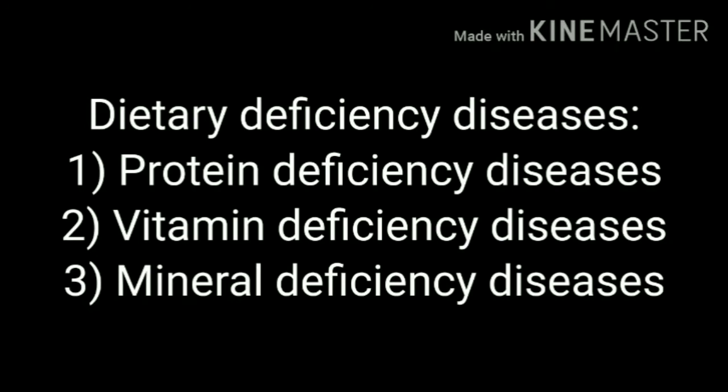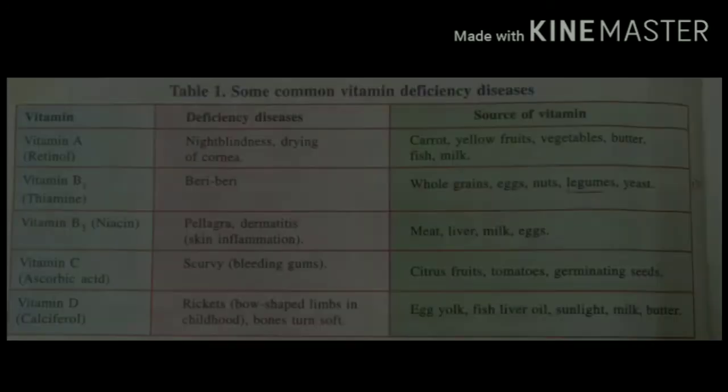The second type of dietary disease is vitamin deficiency disease. In this kind of disease, the diet lacks nutrients like vitamins. The third and the last type of dietary disease is mineral deficiency disease. In this type of disease, the diet lacks nutrients like minerals. So here we are going to study a table of some common vitamin deficiency diseases and mineral deficiency diseases.